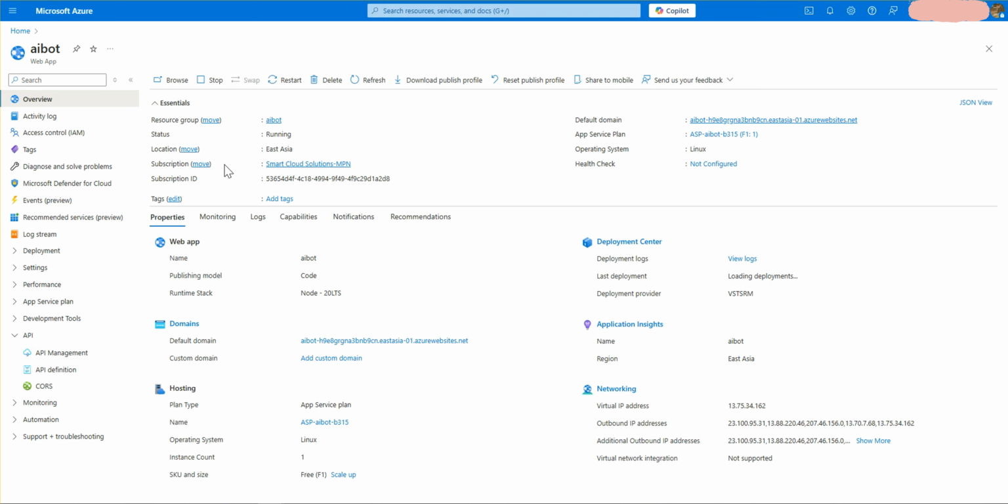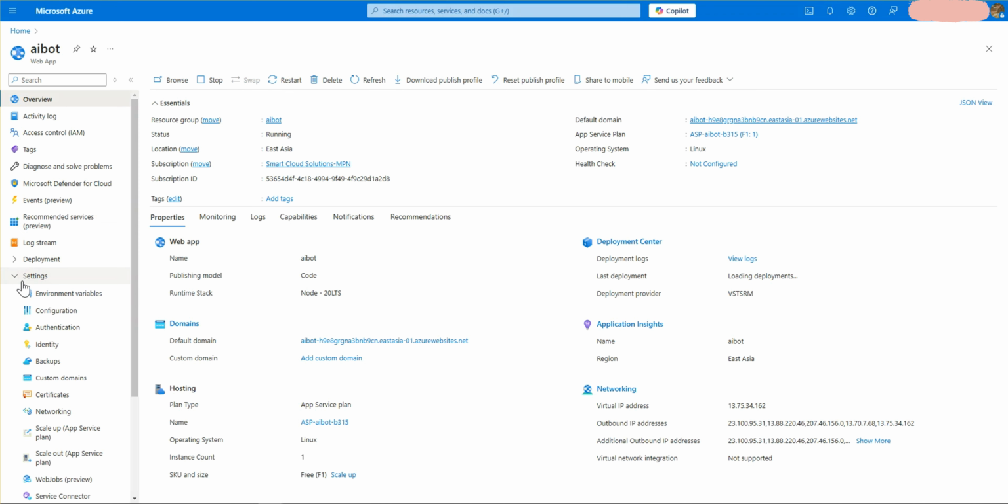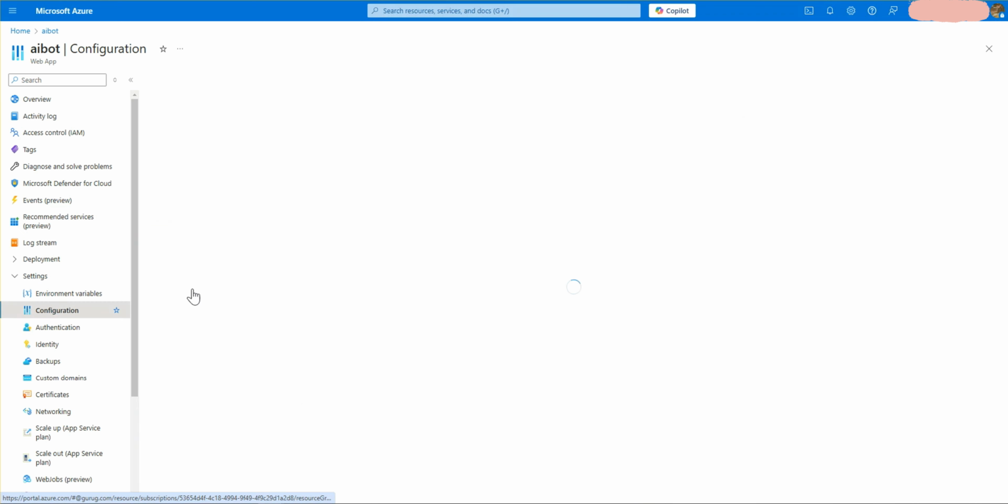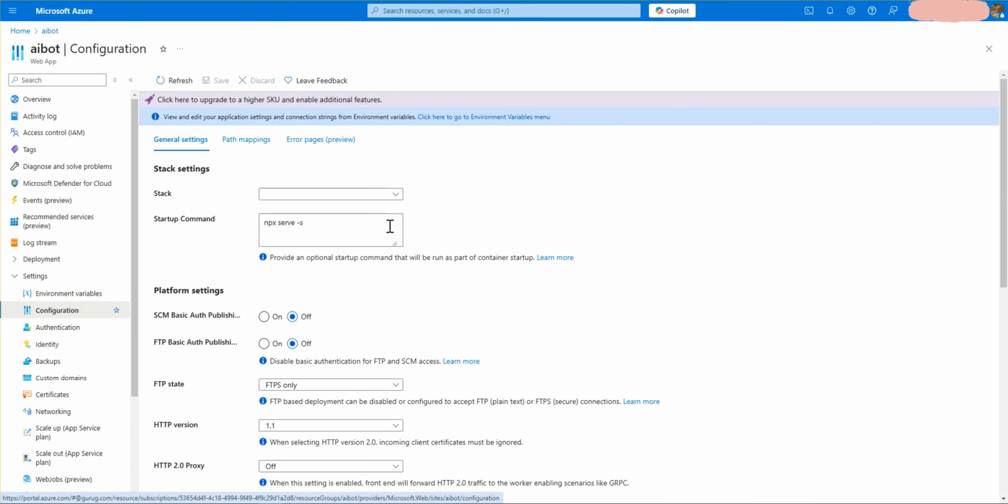One thing you can face trouble with is your web app. Sometimes your web app doesn't start. That's because of the startup command you want to use. If you're using ChatGPT and AI resources, they will give you commands like npm start, but it will not help you.